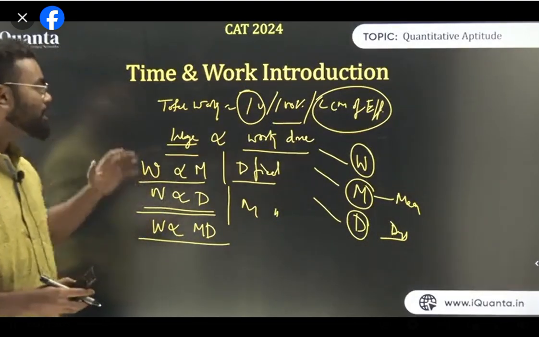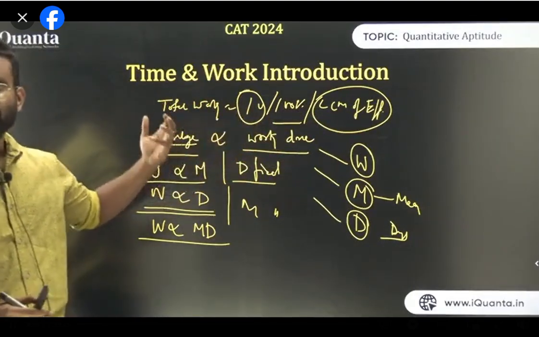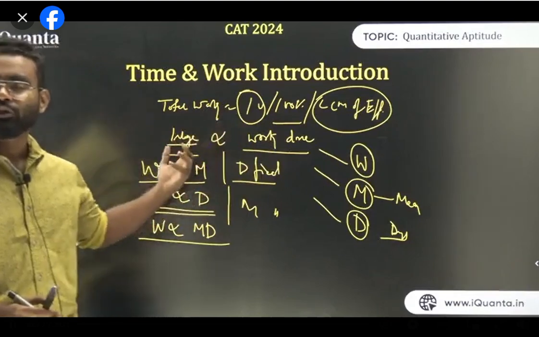I have not done anything. I just said total work, we generally take 1 unit and LCM of efficiency. Wage is proportional to work done. If you do half of the work, you will get half of the wage. If you do 1/4 of the work, you'll get 1/4 of the wage.